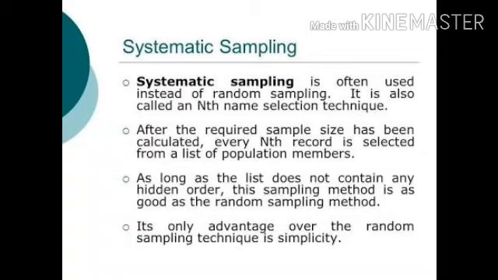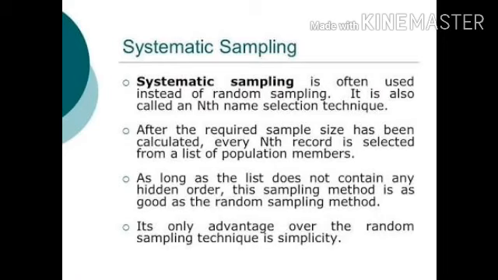As long as the list does not contain any hidden order, this sampling method is as good as the random sampling method. Its only advantage over random sampling is that this technique is simple. Now see what happens in this sampling: units of the population are numerically, geographically, or alphabetically arranged. Every nth item of the numbered items is selected as the sample item.